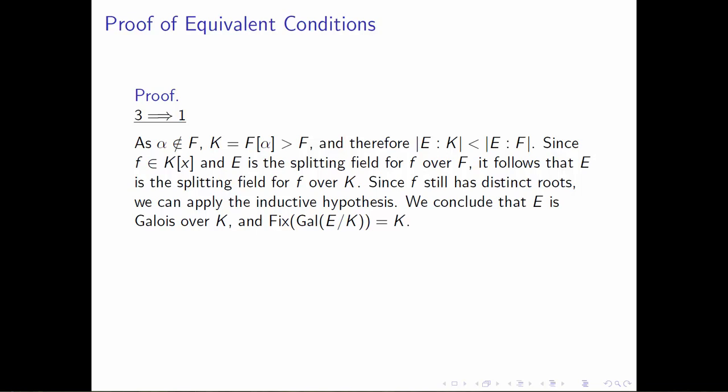So f is still going to have distinct roots. That hasn't changed by just viewing f as living inside of a larger polynomial ring. And that means we satisfy all of the hypotheses of our theorem, and we can apply the inductive hypothesis.